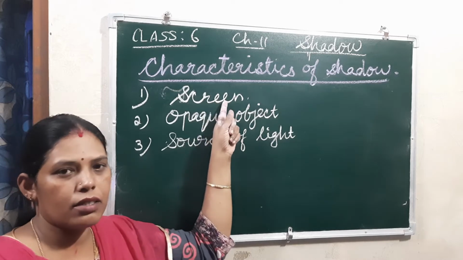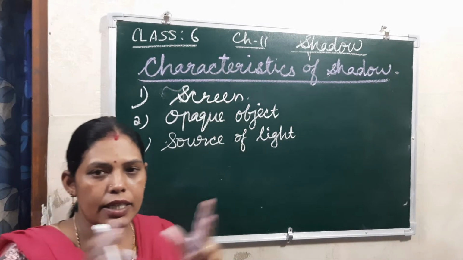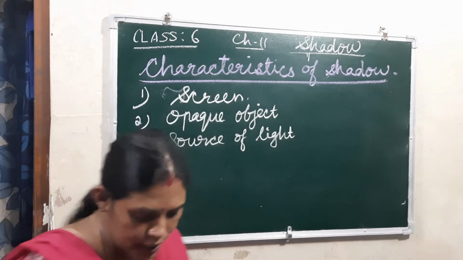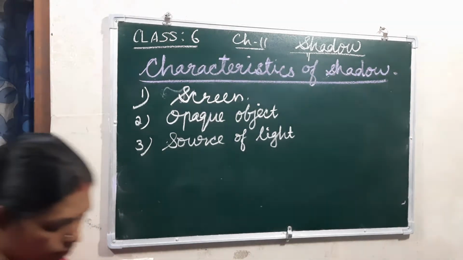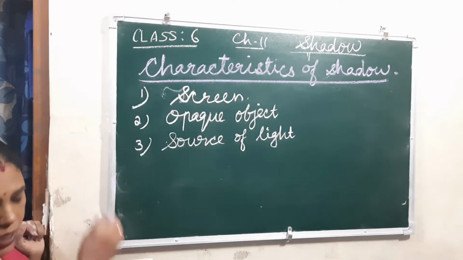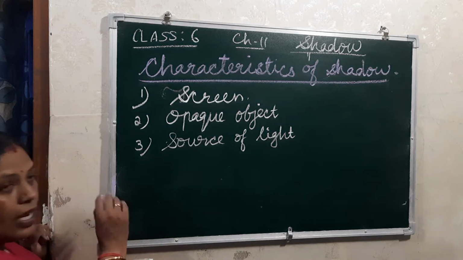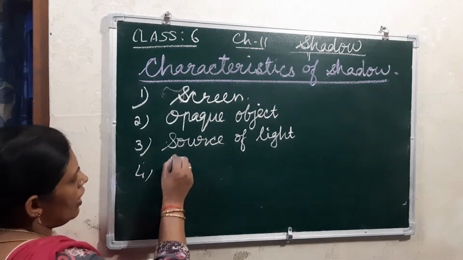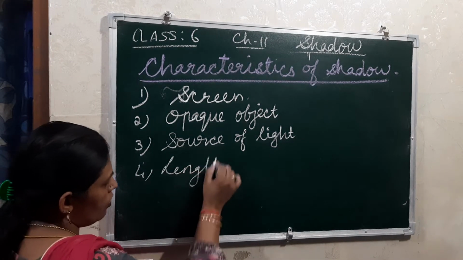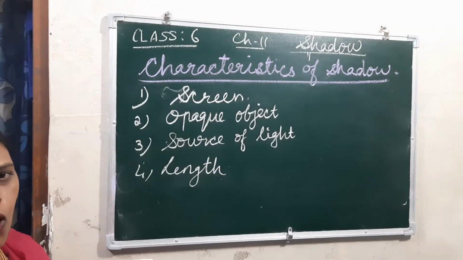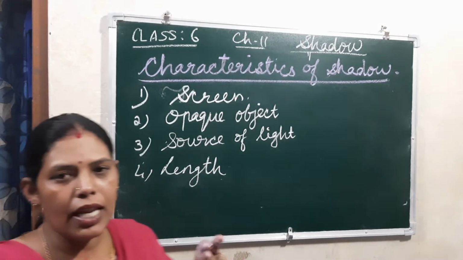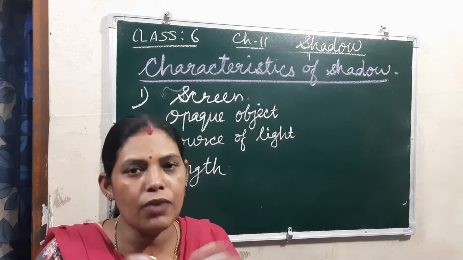Now see how the screen depends. The length of the shadow depends upon the nature of the light, that means the position of the light also.